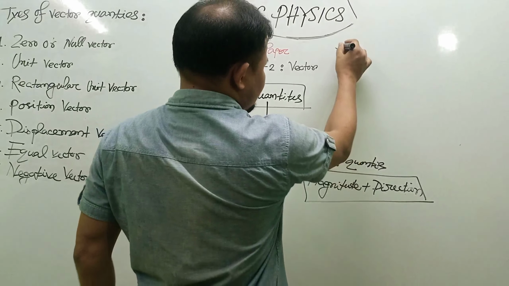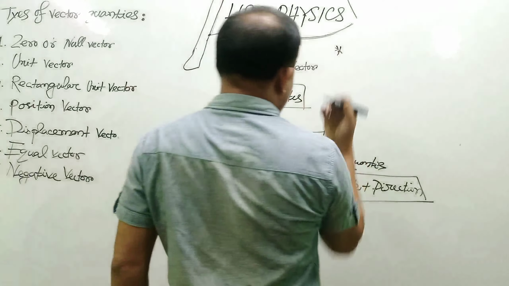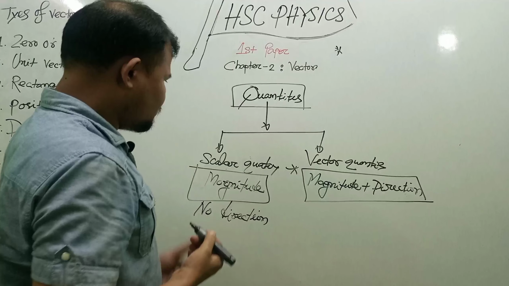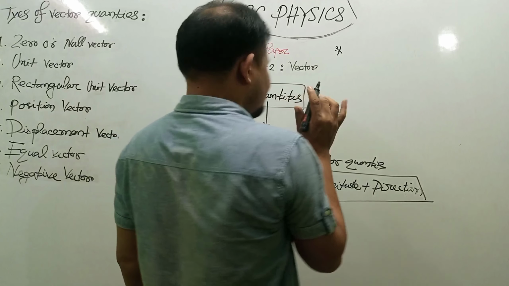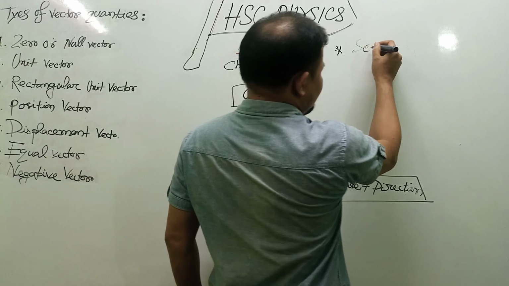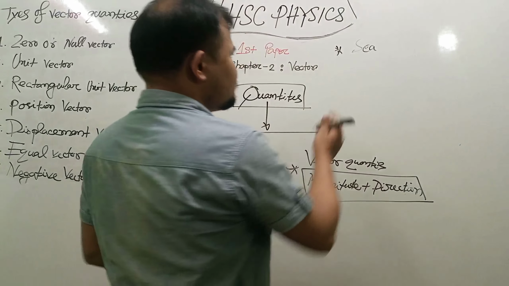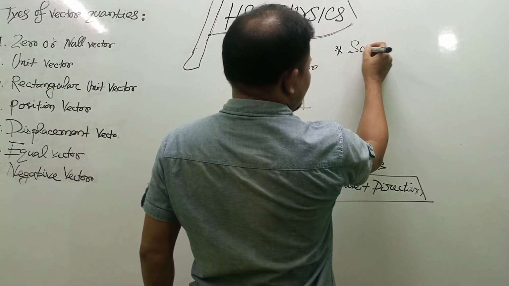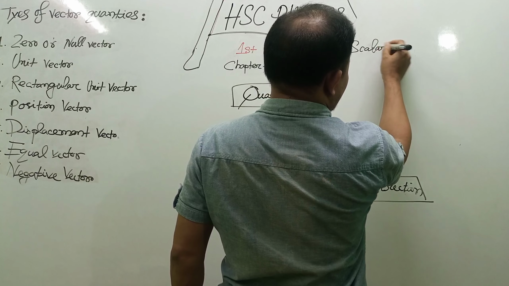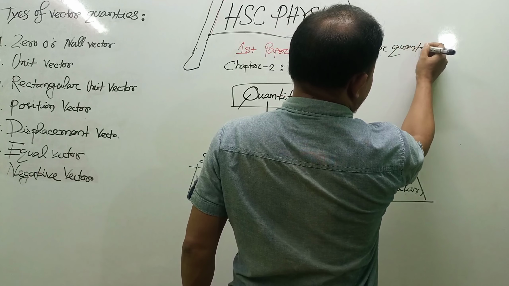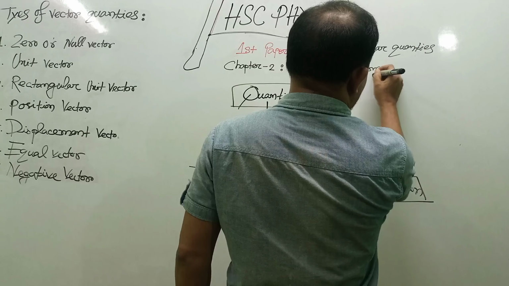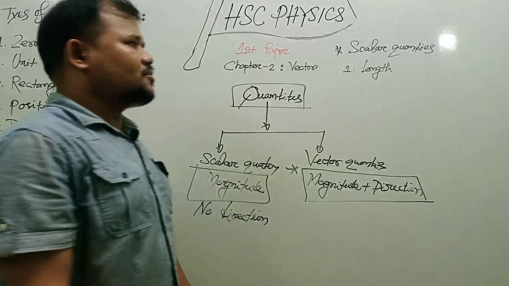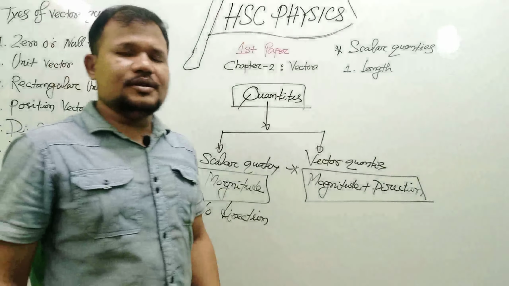Suppose we represent scalar quantities, or at first let us just list out what the scalar quantities are. All the scalar quantities we just list. Suppose length is a scalar quantity. Why is length a scalar quantity?